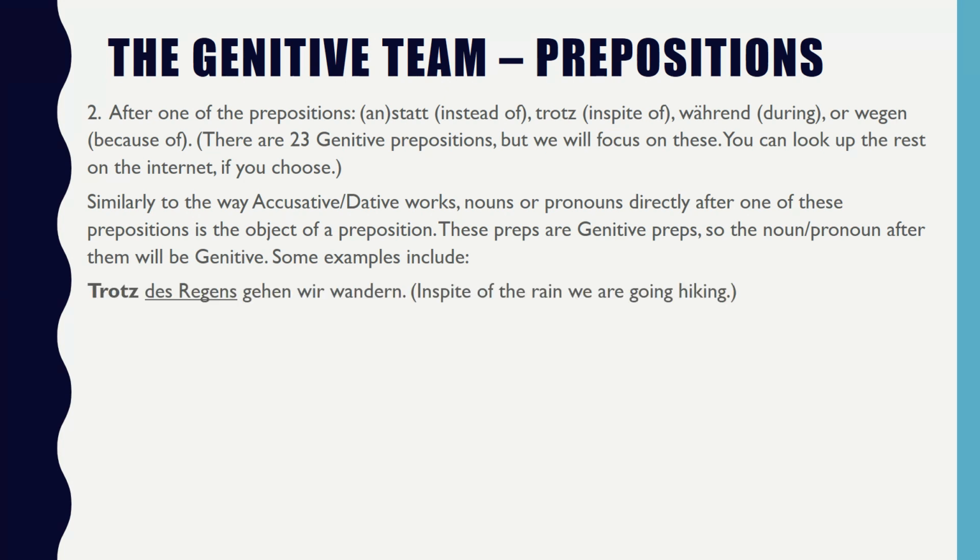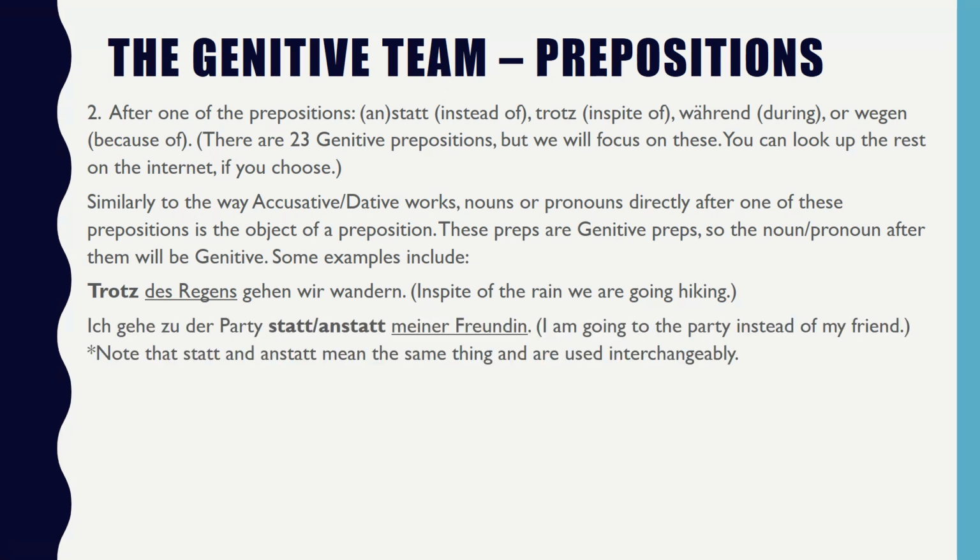Some examples include Trotz des Regens gehen wir wandern. In spite of the rain, we are going hiking. Ich gehe zu der Party (an)statt meiner Freundin. I am going to the party instead of my friend. Note that statt or anstatt mean the same thing and are used interchangeably. That's why we put an in parentheses, because you can use it or not use it.